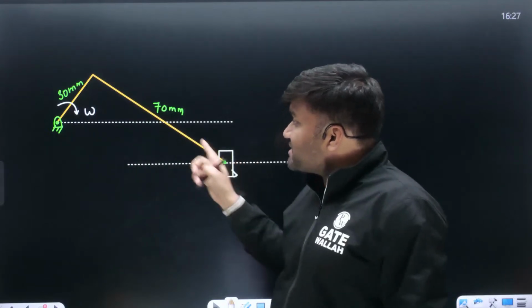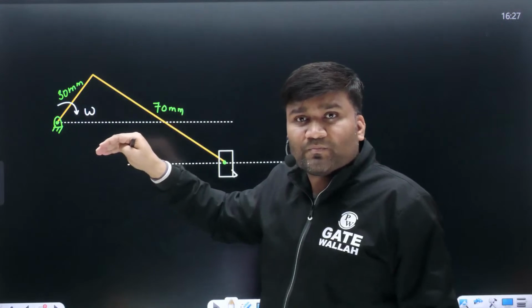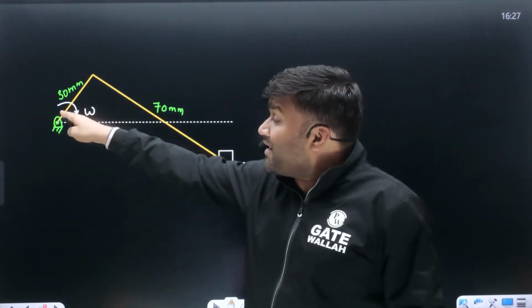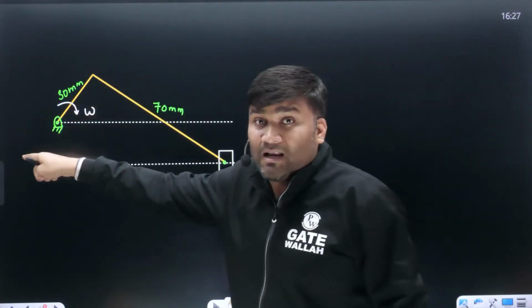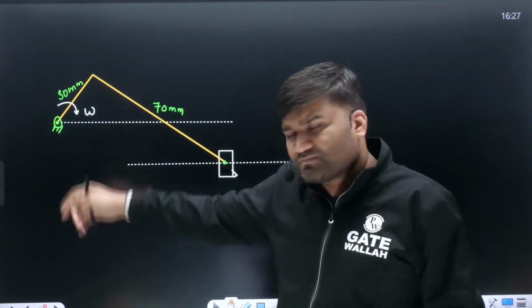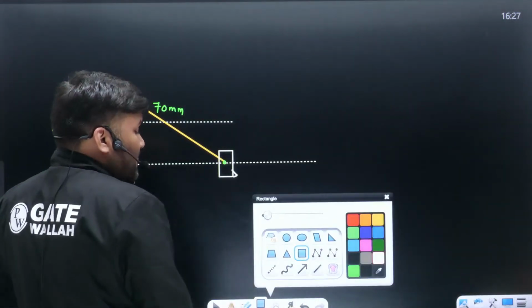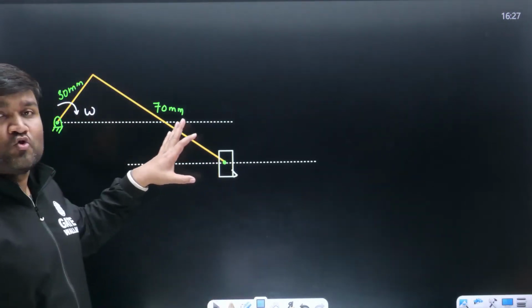The cutter's orientation is given. The motor's direction is given. So at this time, you have to check whether the larger angle is the cutting stroke angle or the smaller angle is the cutting stroke angle. Everything is given. Let's draw the extreme positions. In this case, where are the extreme positions going to be?